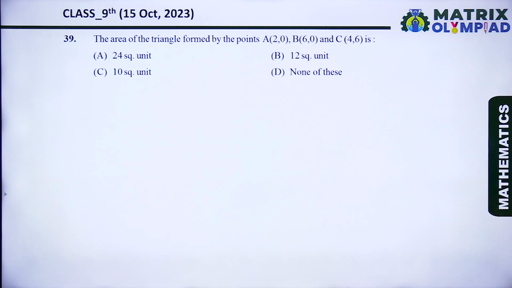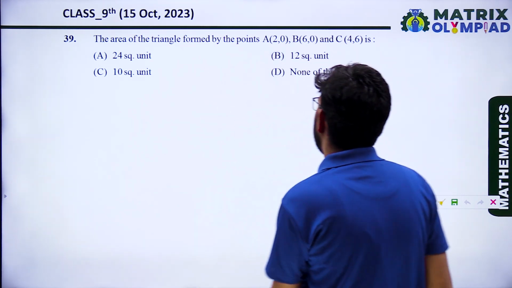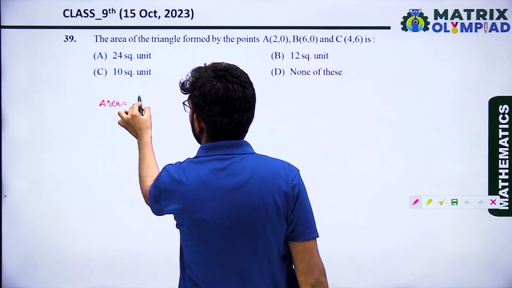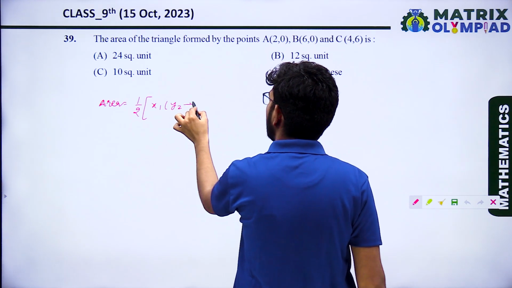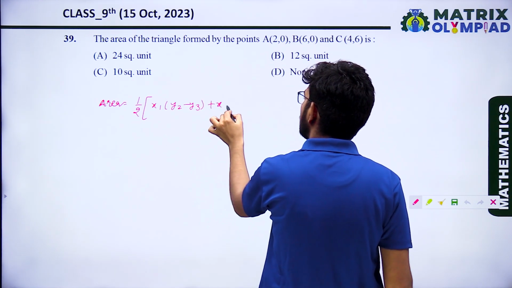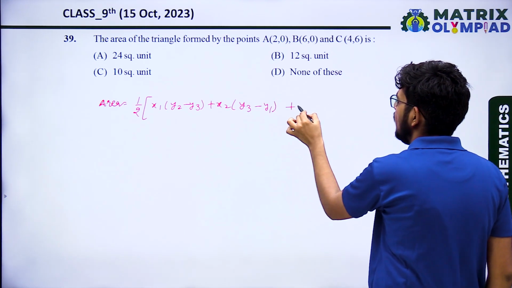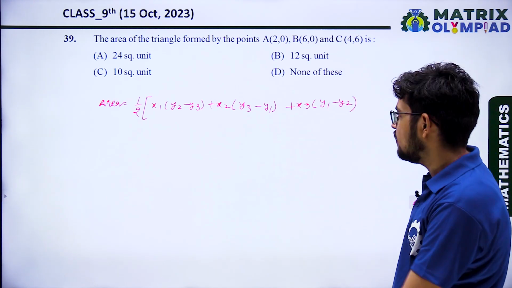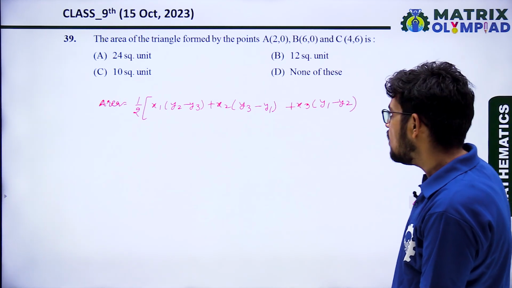Next question, the area of the triangle formed by the points. So what is the area of the triangle when the vertices are given? If the vertices of the triangle are given, the formula of area will be 1 by 2 times x1 into y2 minus y3 plus x2 into y3 minus y1 plus x3 into y1 minus y2. And what are x1, x2, x3, y1, y2, y3? The x coordinates and y coordinates of the vertices.